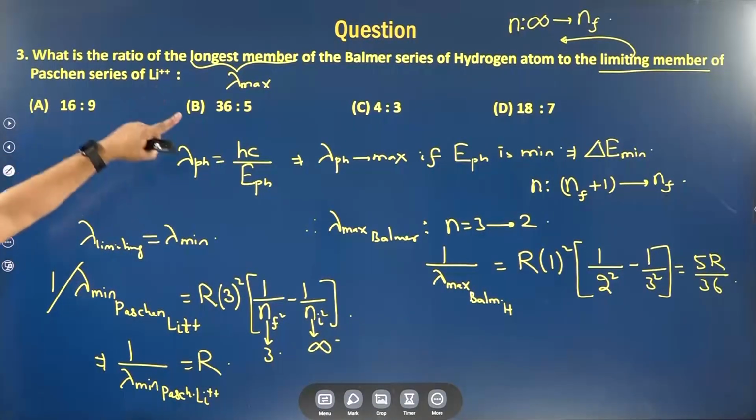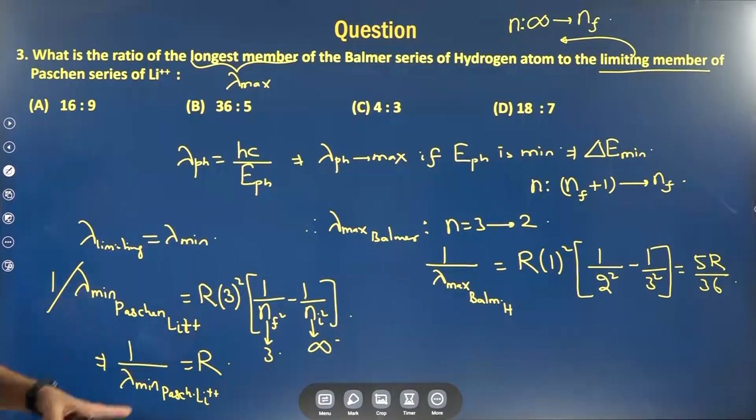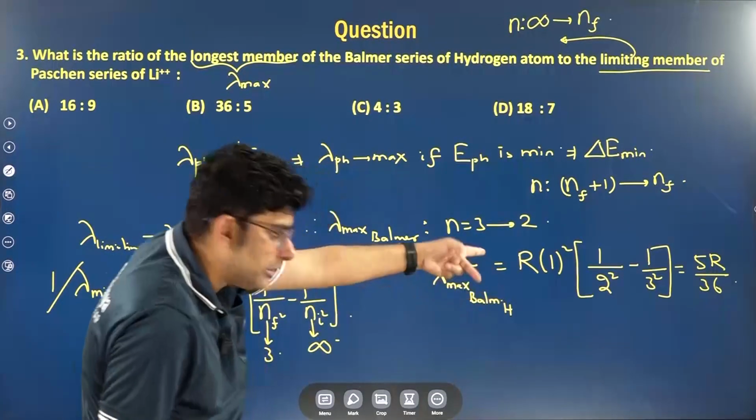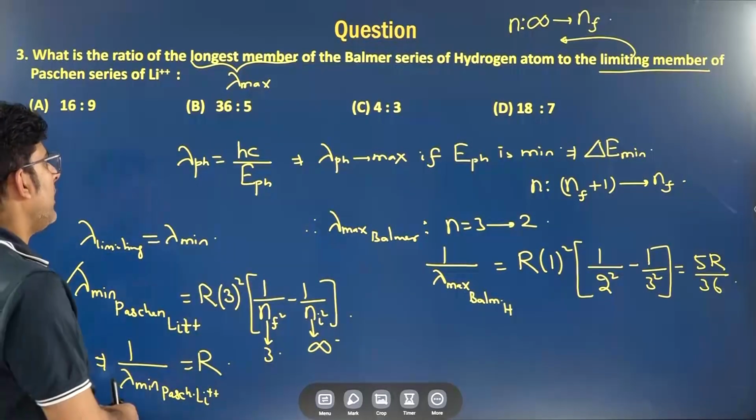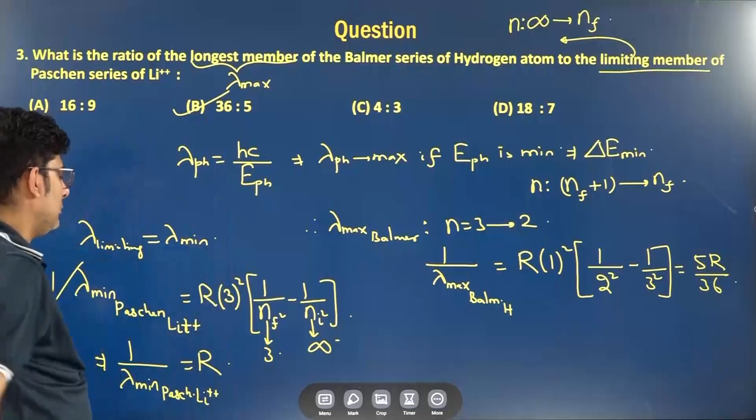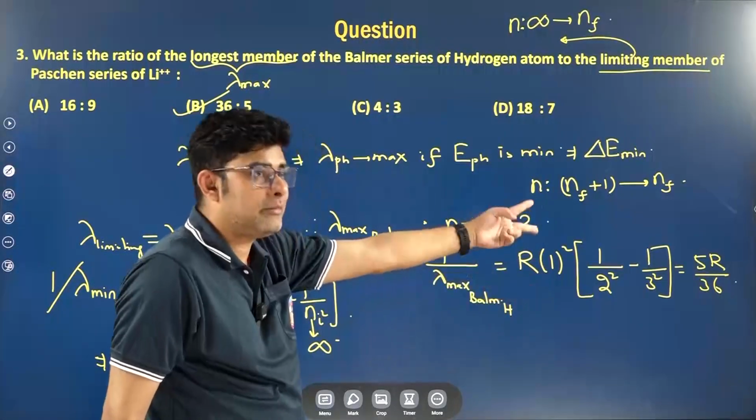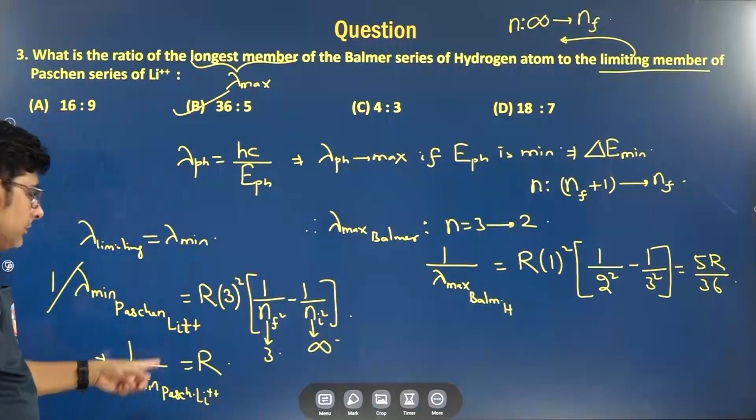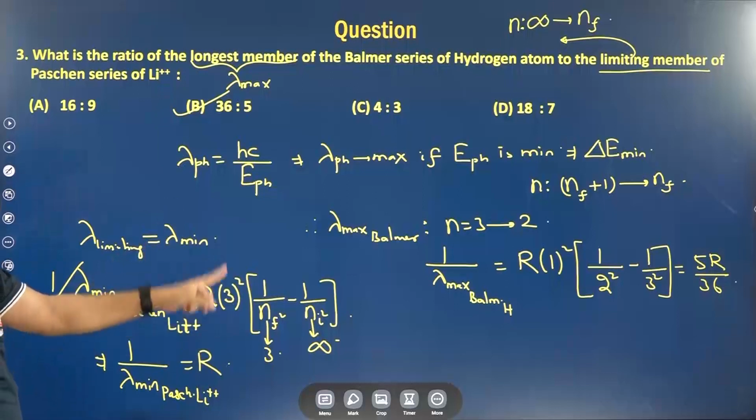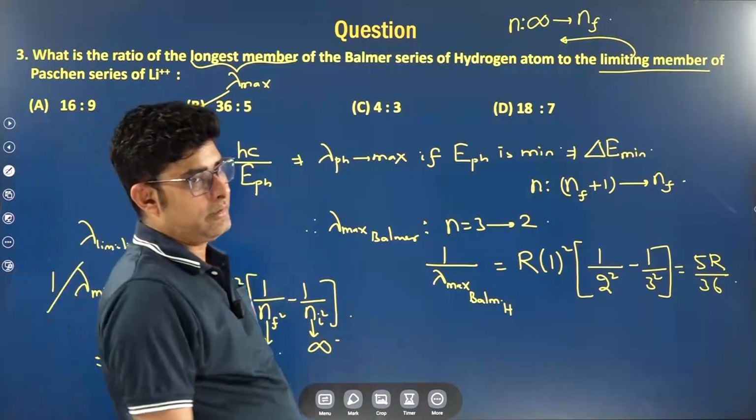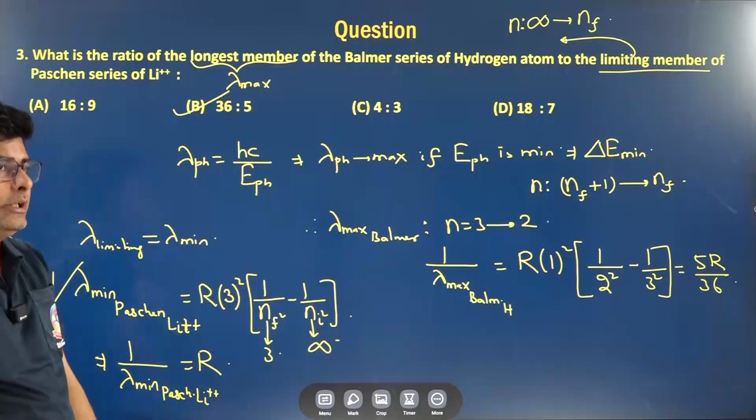So 1 by lambda max is 5R by 36 and 1 by lambda minimum here is R. They are asking the ratio of these two. So what will it become if you take the ratio? This was 1 by lambda, so it will get inverted, so it becomes 36:5. So lambda max Balmer will be 36 by 5R and lambda min will be 1 by R. So 36 by 5R divided by 1 by R gives 36:5. I hope these questions are clear to all of you.